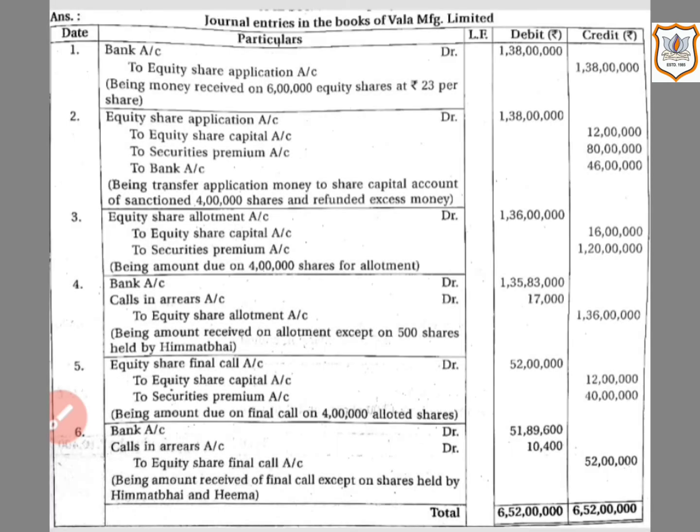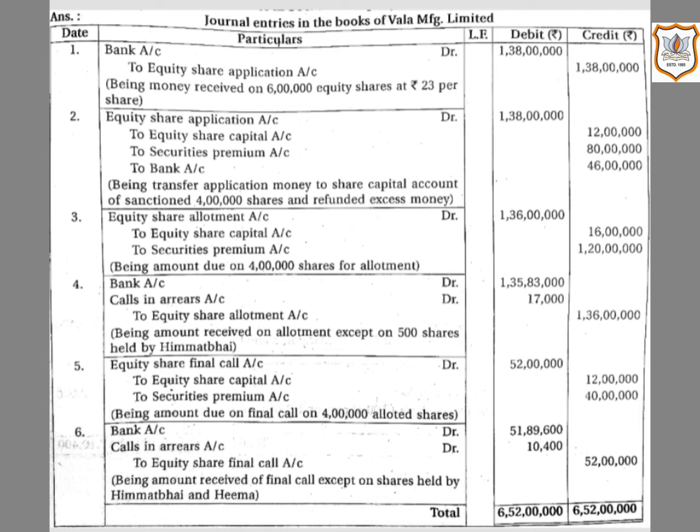Because in the question it is given that all amounts due on allotment and call were received except allotment and final call money on 500 shares held by Himmat Bhai. That means at this stage the company received money for 3,99,500 shares only, because Himmat Bhai, a shareholder who was holding 500 shares, could not pay the money at this stage.